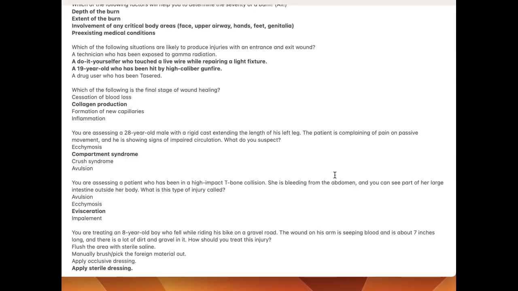You're assessing a 28-year-old male with a rigid cast extending the length of his left leg. The patient is complaining of pain on passive movement, and he's showing signs of impaired circulation. What do you expect? Compartment syndrome.